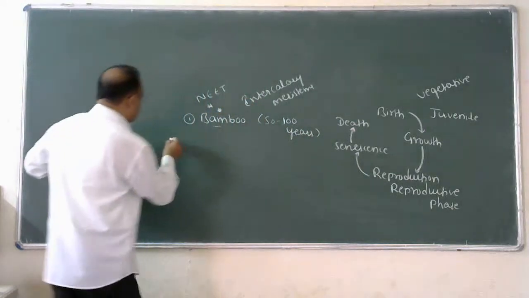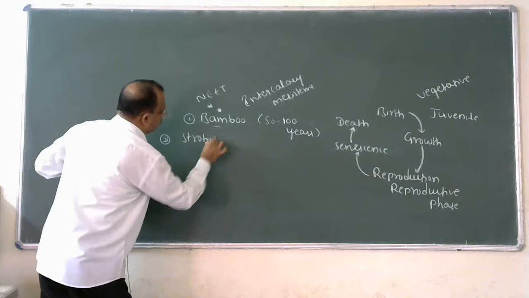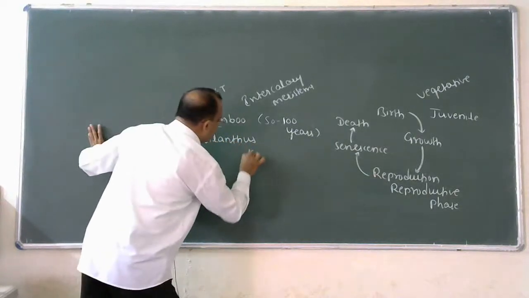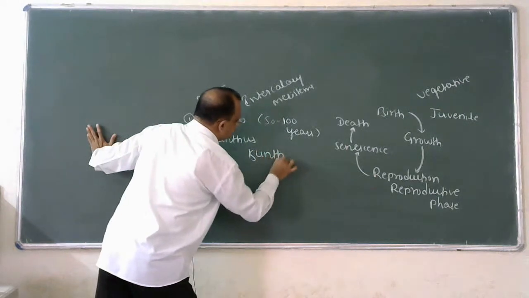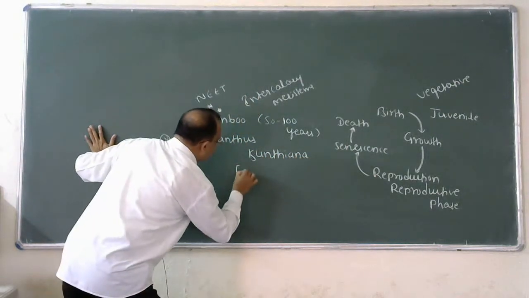Okay, second example. Strobilanthus kuntiana, commonly called as Neelakuranji.